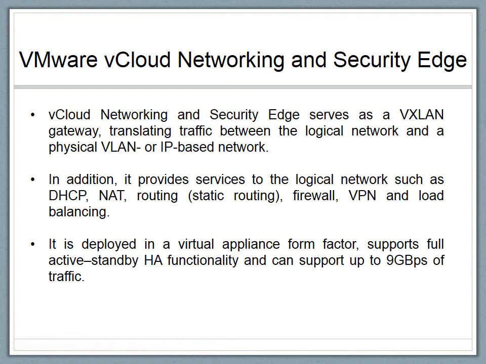Each VXLAN segment requires a separate vCloud Networking and Security Edge interface to ensure isolation. It is available in three sizes: compact, full, and X-large. vCloud Networking and Security Edge firewall services can be applied on a per VXLAN segment basis.